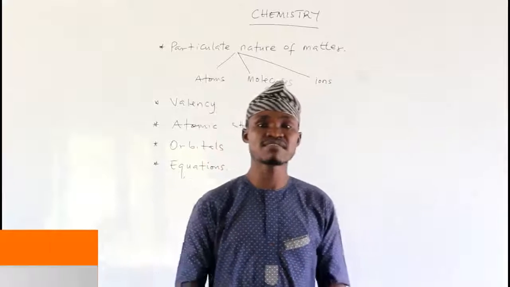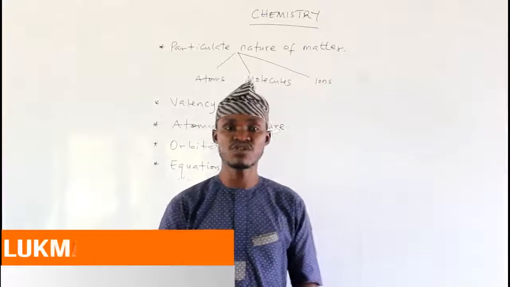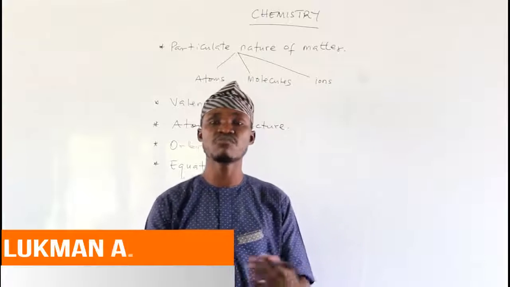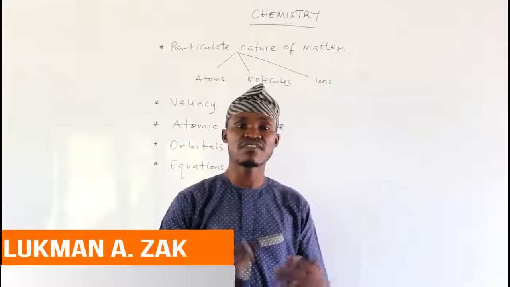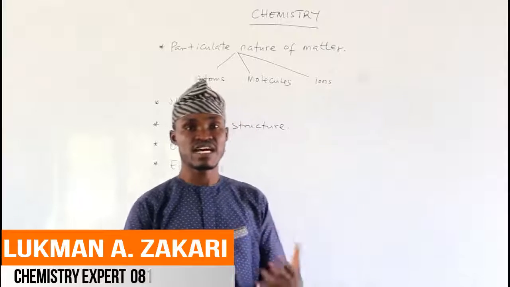So all metals, when they lose their electrons, they become what? Positively charged, which we refer to as cations. While all non-metals that gain electrons are referred to as negatively charged atoms, which we refer to as anions.